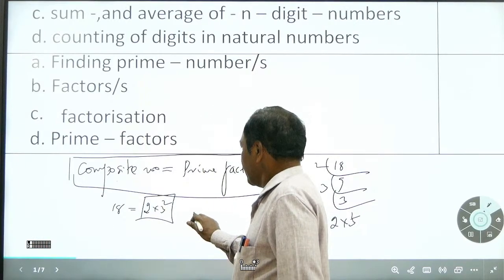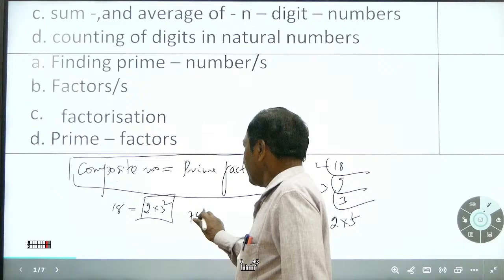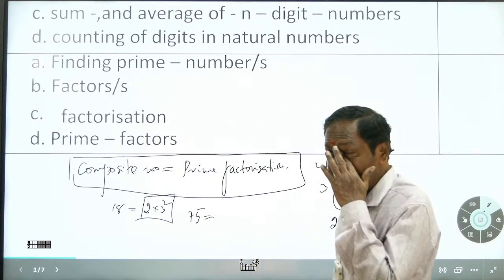And like 75, what is the prime factorization for 75?